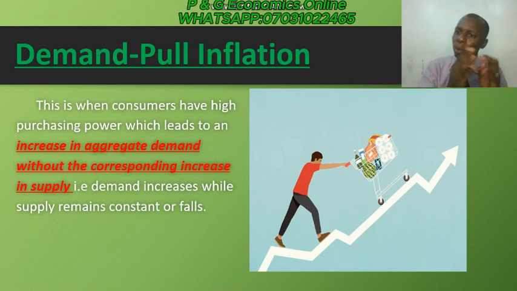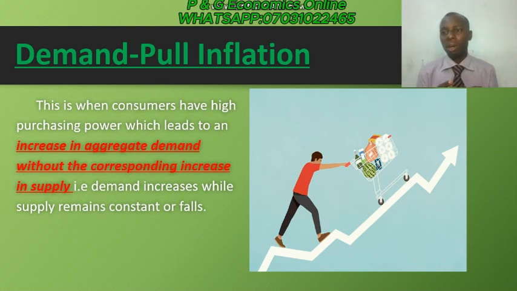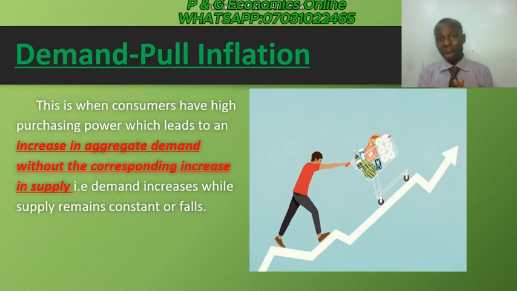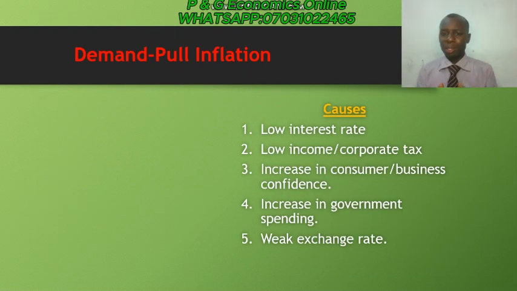So therefore, demand pull inflation is a concept, or is an attribute, or is a result of the consumers. They are the ones that cause demand pull inflation. Why? Because they now have higher purchasing power, which is making them demand more products, whereby the supply of such a product remains constant. So that is what is known as demand pull inflation. Now, the question is: what could have led to consumers having much money in their hands to demand more of a product, whereby the supply of that product remains constant?